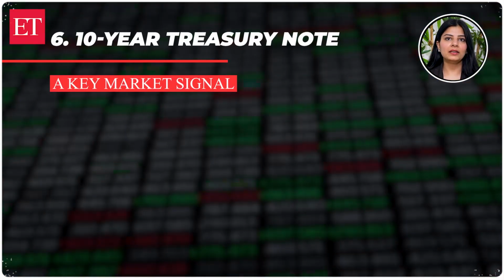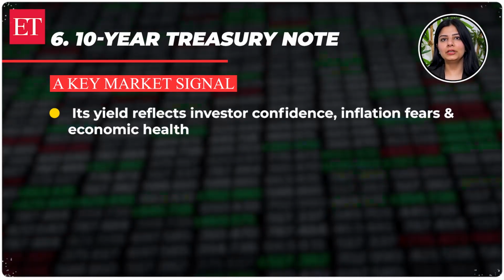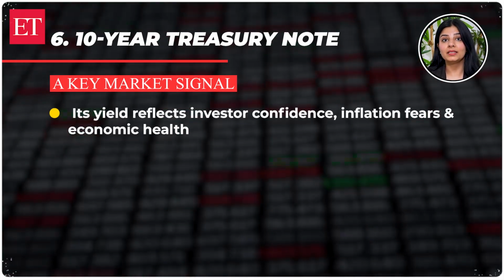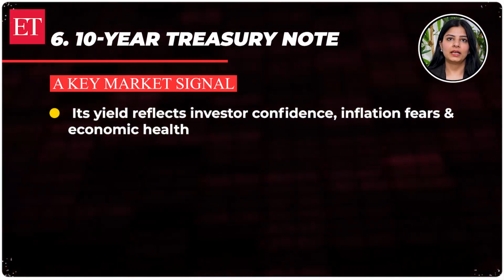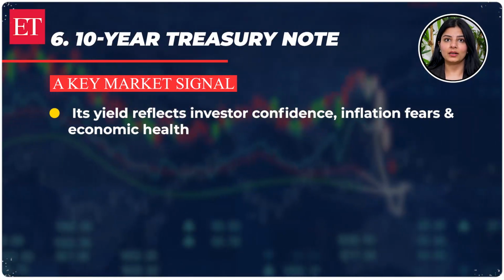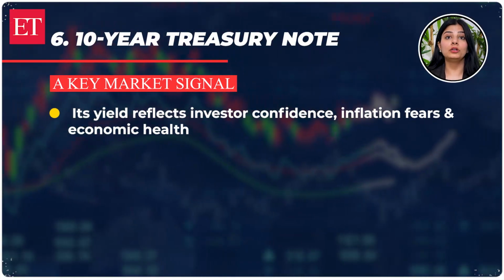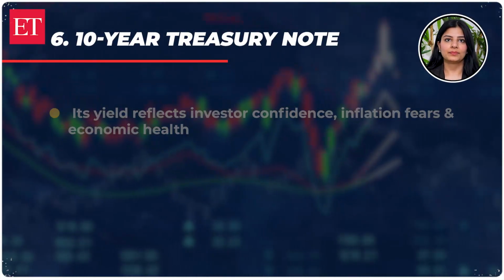Lastly, number 6, 10-year Treasury note. The 10-year Treasury bond yield is the interest rate the US government pays to borrow money for a decade. It's a key indicator of investor sentiment and economic conditions, and it helps set prices for all kinds of other loan and investments. The yield influences borrowing costs and signals expectations about inflation and economic growth.